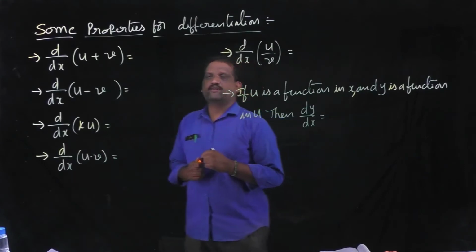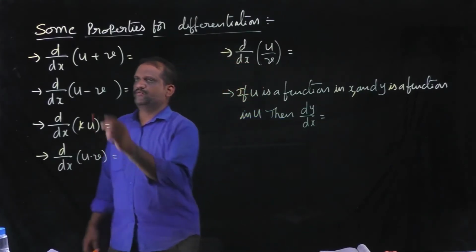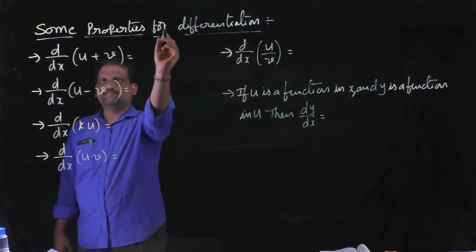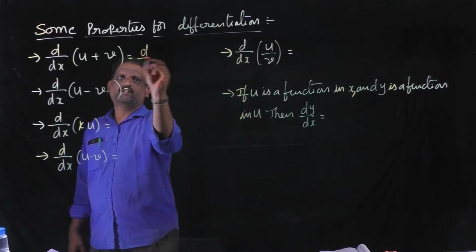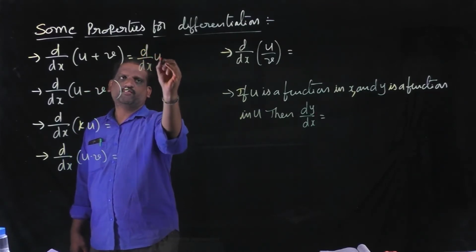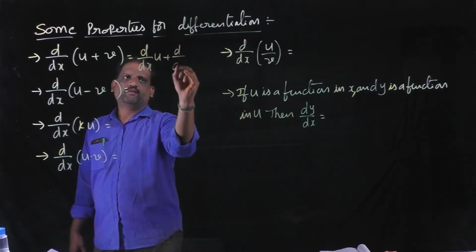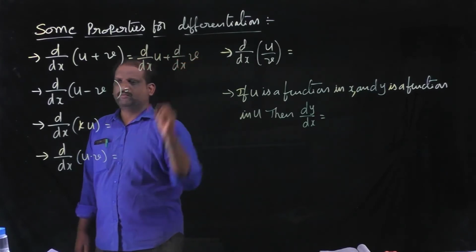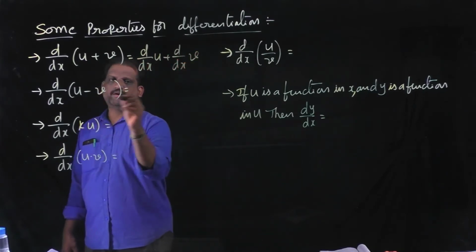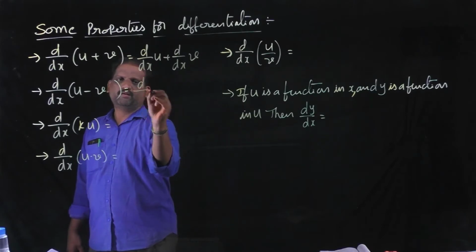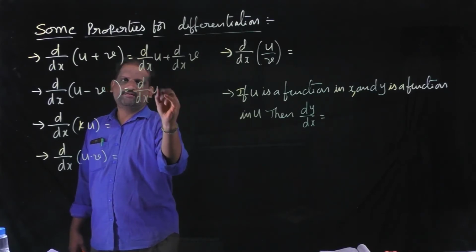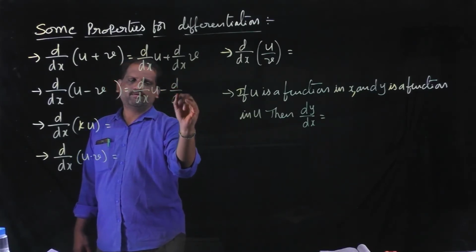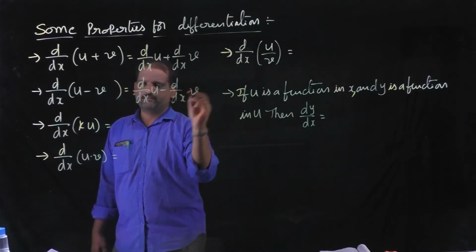Properties for differentiation. Differentiation of u plus v can be written as differentiation of u plus differentiation of v. Differentiation of u minus v can be written as differentiation of u minus differentiation of v.